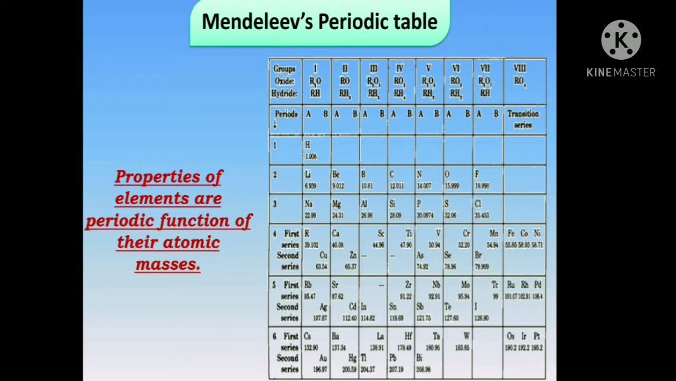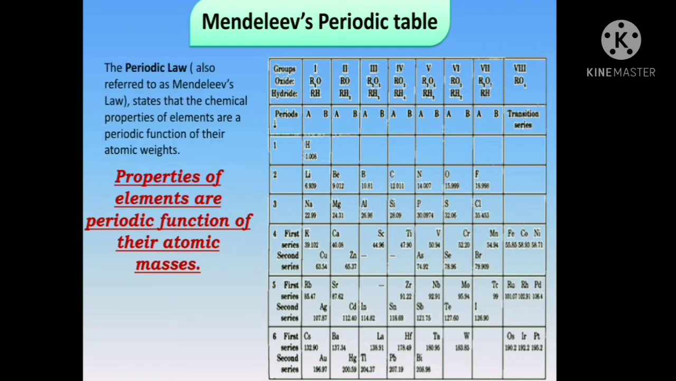He studied the properties of every element and found that the properties of elements were related to atomic mass in a periodic way. So, he arranged elements such that elements with similar properties fell into the same vertical columns of the periodic table.